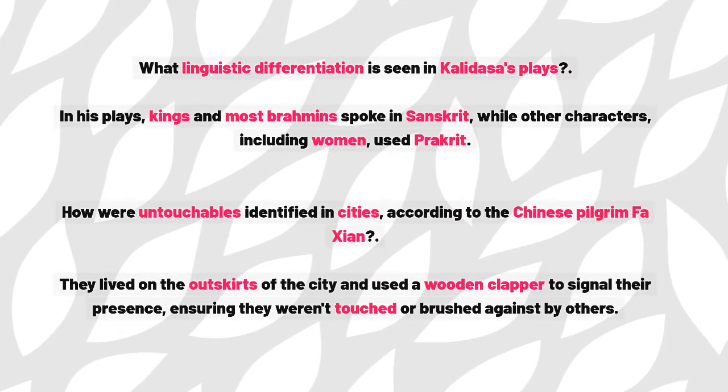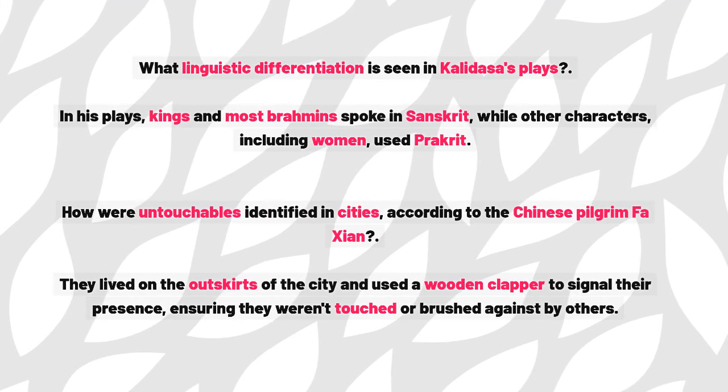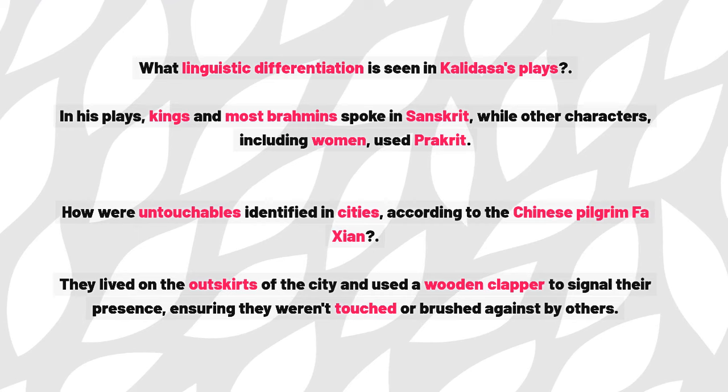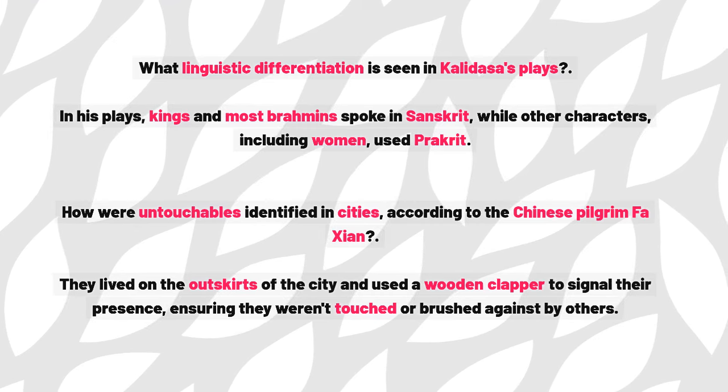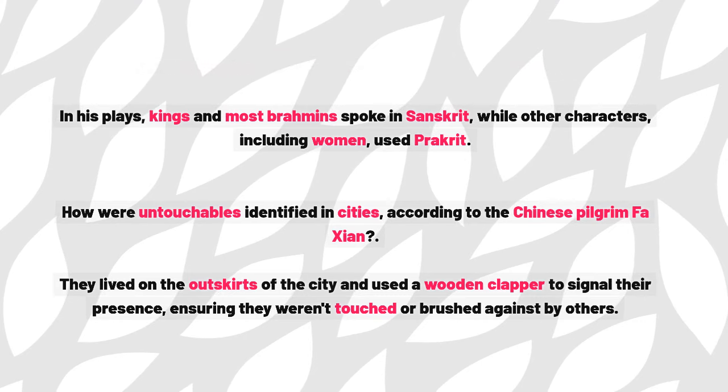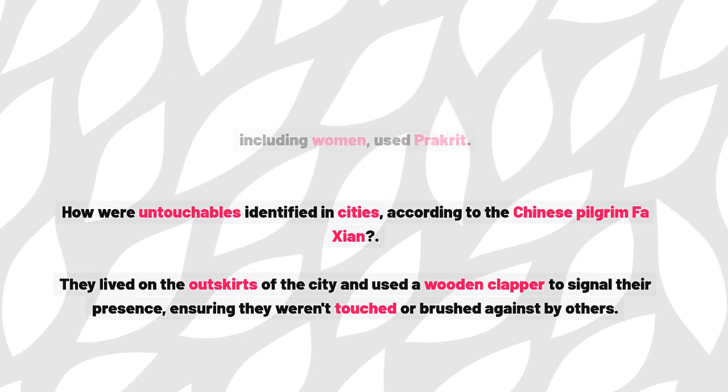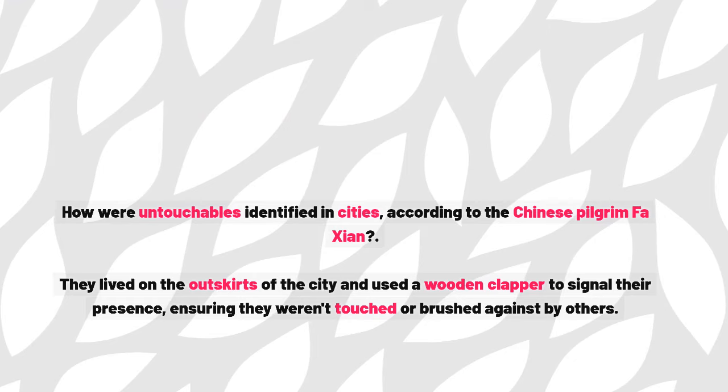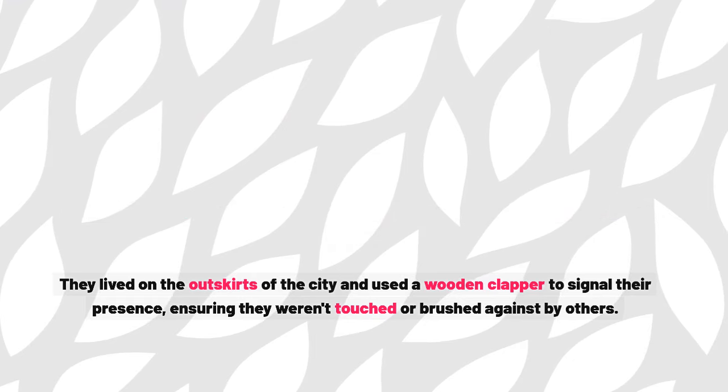What linguistic differentiation is seen in Kalidasa's plays? In his plays, kings and most Brahmins spoke in Sanskrit, while other characters, including women, used Prakrit. How were untouchables identified in cities, according to the Chinese pilgrim Fa Jian? They lived on the outskirts of the city and used a wooden clapper to signal their presence, ensuring they weren't touched or brushed against by others.